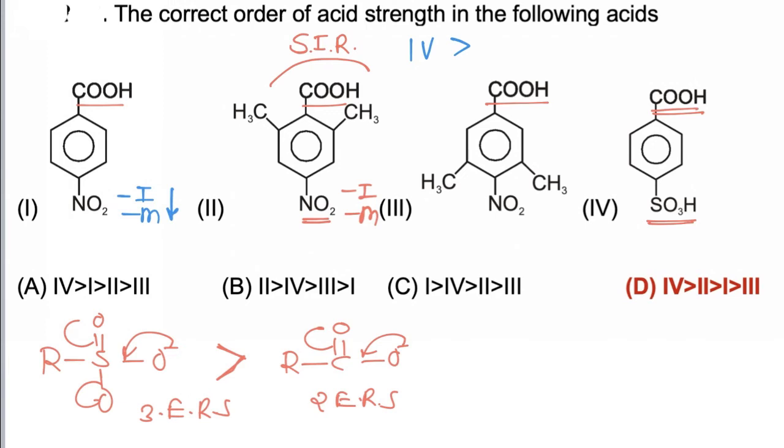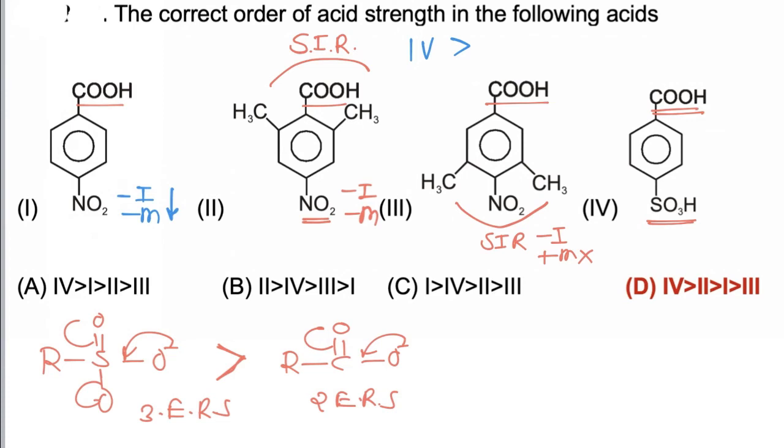In the third case, the SIR effect is applicable on the nitro group, due to which it will show -I effect, but it will not show its -M effect because it is not in resonance with the benzene ring. So only the -I effect is present.